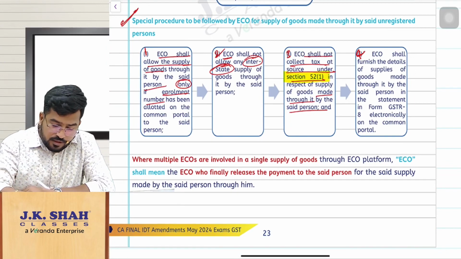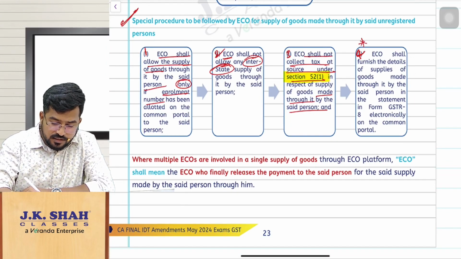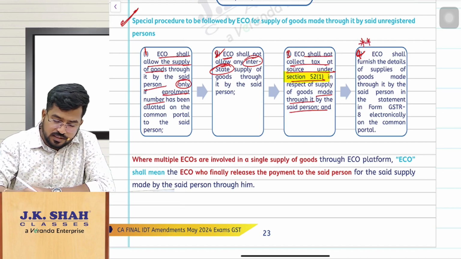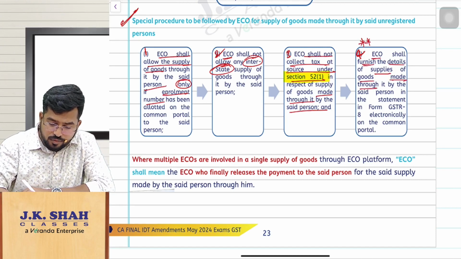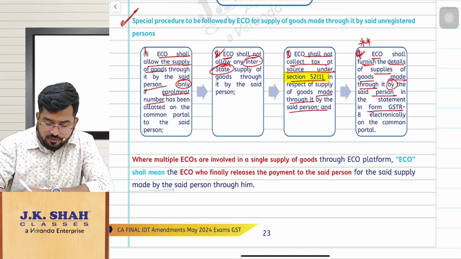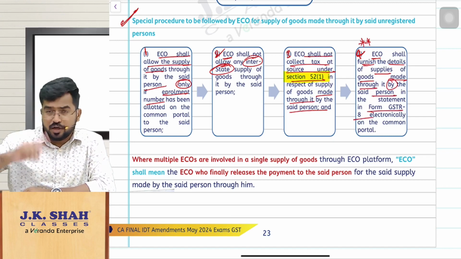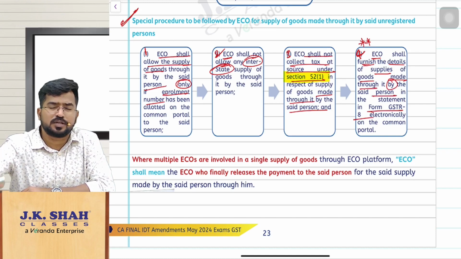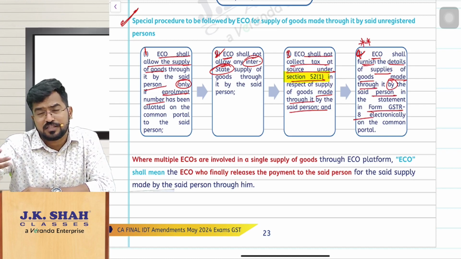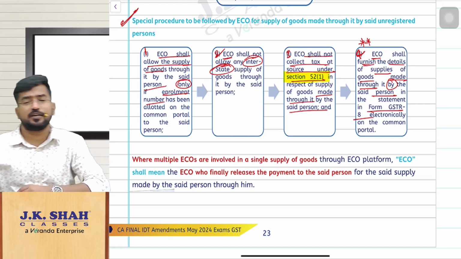Okay, next, this is another interesting point. What is that now? The e-commerce operator shall furnish the details of supply of goods made through it by the said person in form GSTR 8. The e-commerce operator should give the details of all the supplies you made through the e-commerce operator, because you are not registered. All the supplies made by you should be given by the e-commerce operator in form GSTR 8.